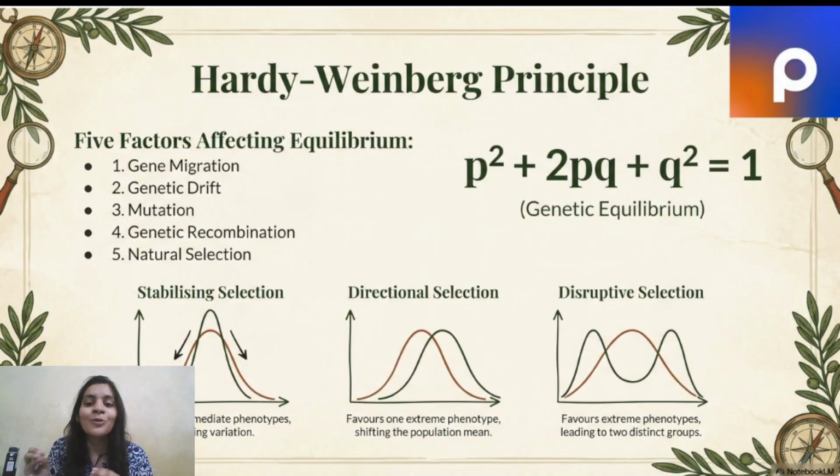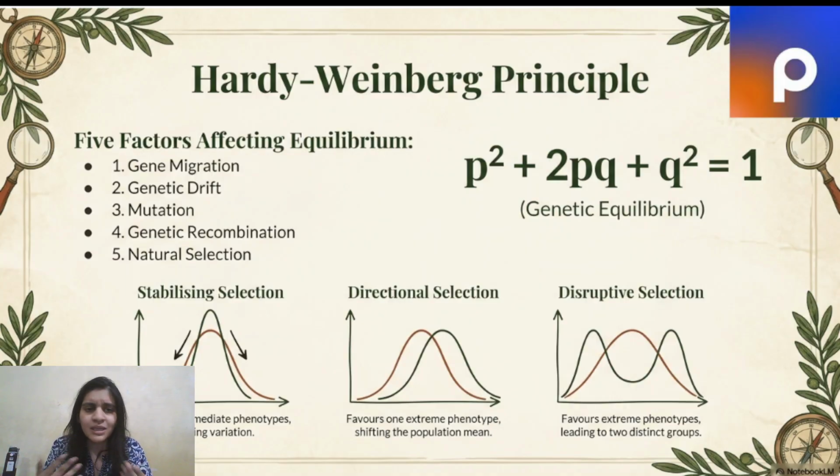This is the binomial theorem. So basically, according to Hardy-Weinberg, this equation represents the genetic equilibrium. What they mean by genetic equilibrium is that all the alleles in a population should remain similar in the population.